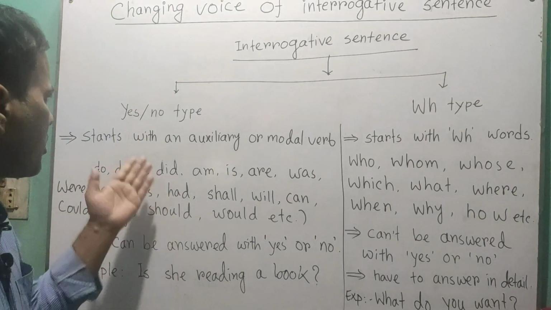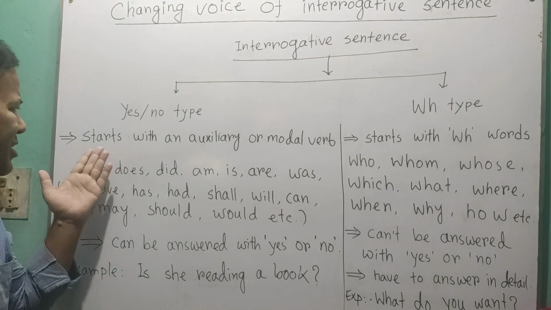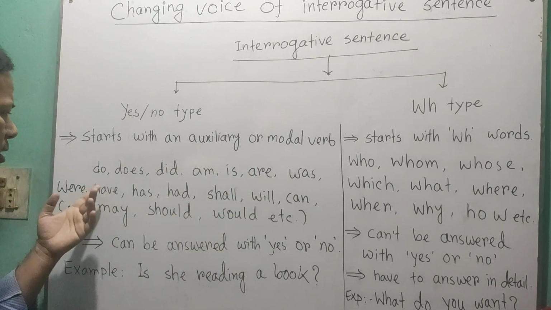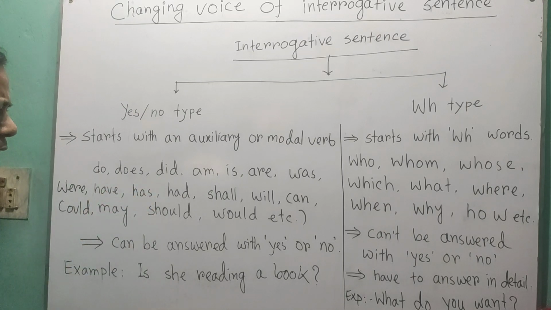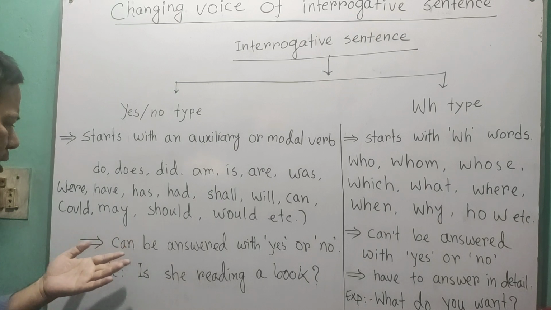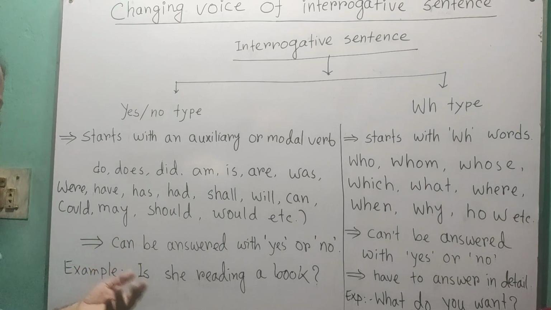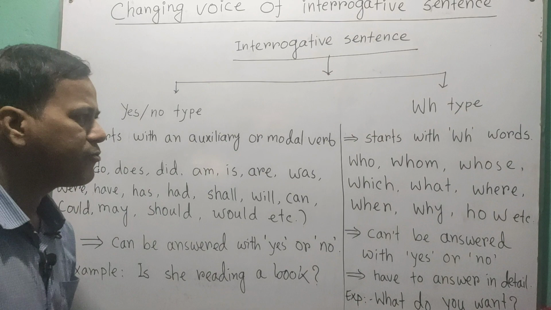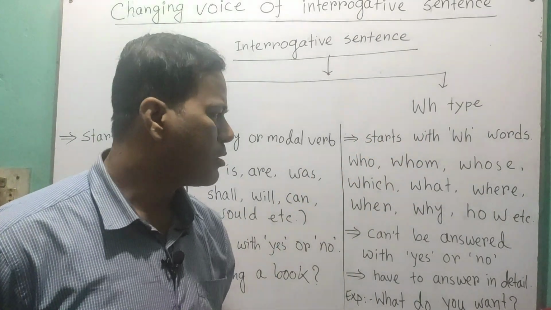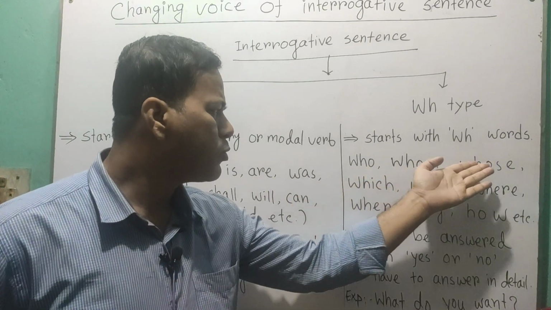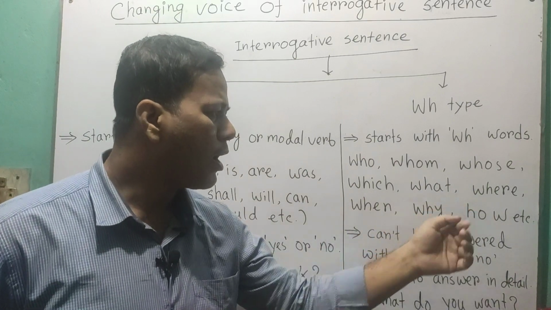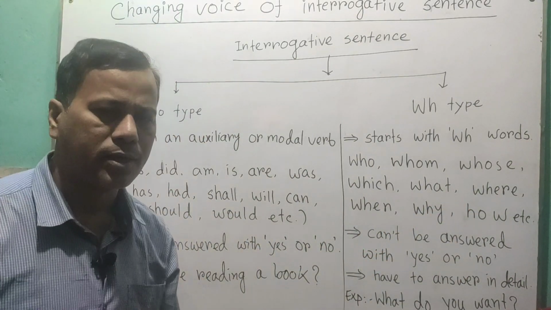So for yes, no type, we know that it starts with an auxiliary or modal verb, like do, does, did, am, is, are, was, were, have, has, had, shall, will, can, could, may, should, would, etc. And for WH type, it starts with WH words like who, whom, whose, which, what, where, when, why, how, etc. Okay.